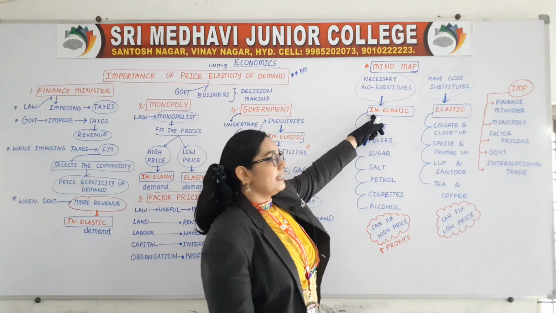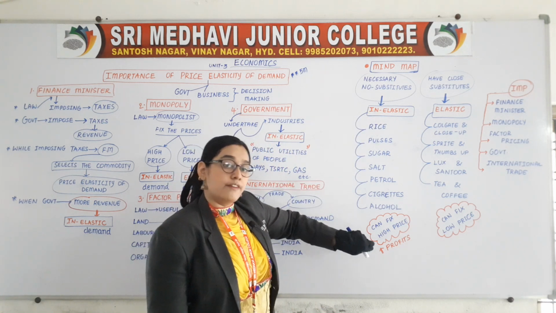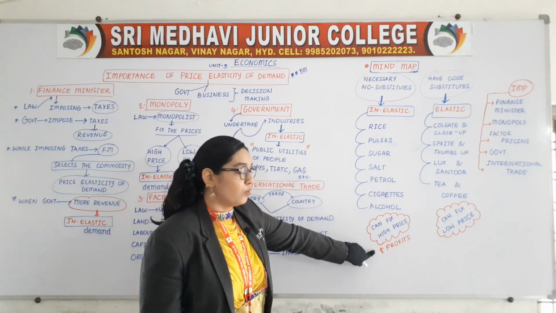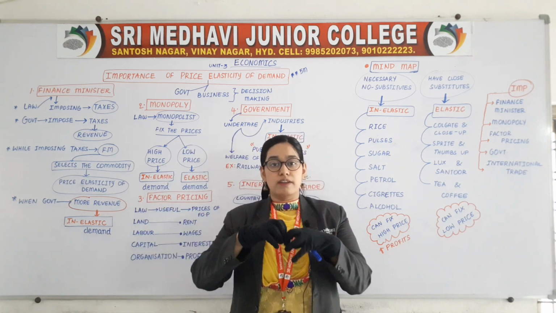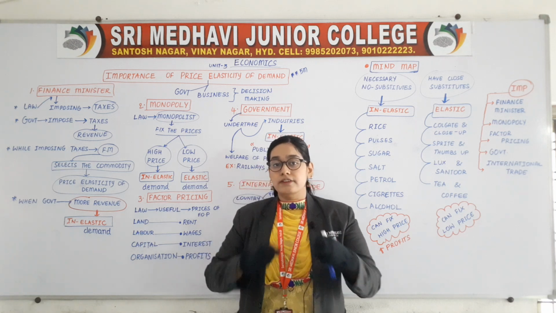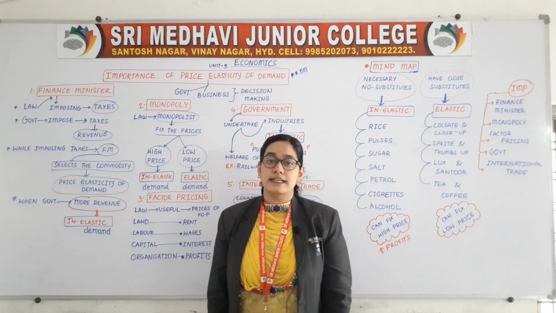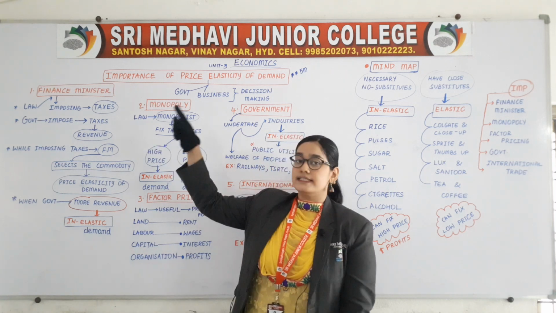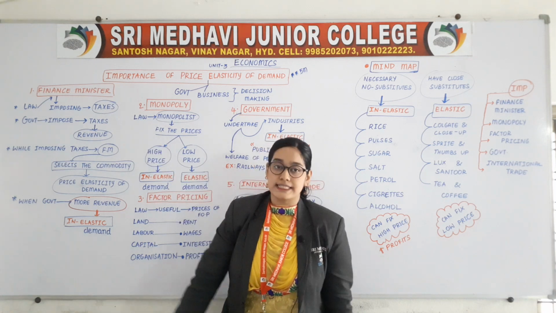Because for inelastic demand commodities, you can fix a higher price. When you fix a higher price, you get more profits. So whenever the government wants more revenue or more profit, it will choose commodities which have inelastic demand. So this law is helpful for the finance minister in the imposition of taxes.